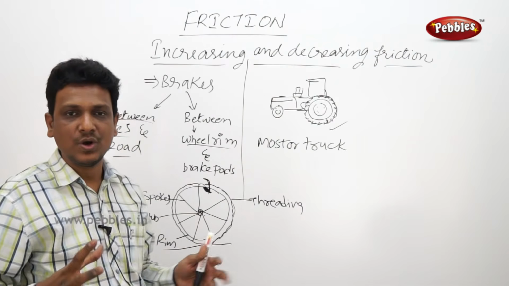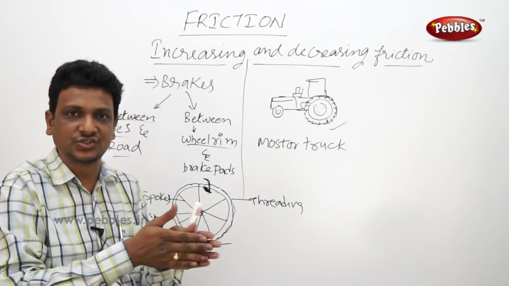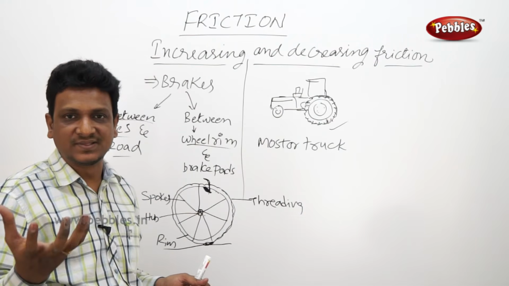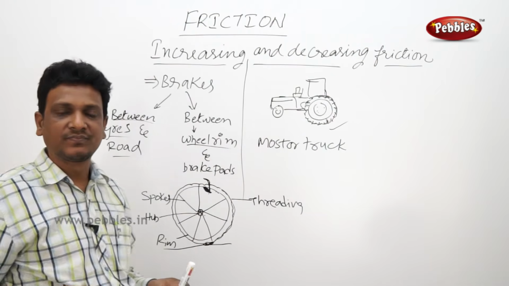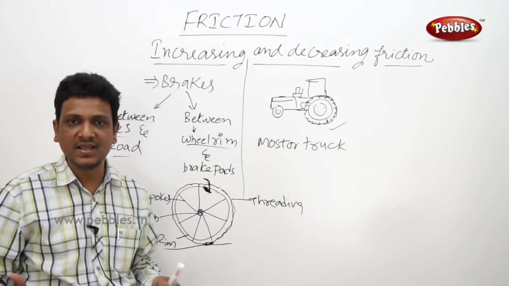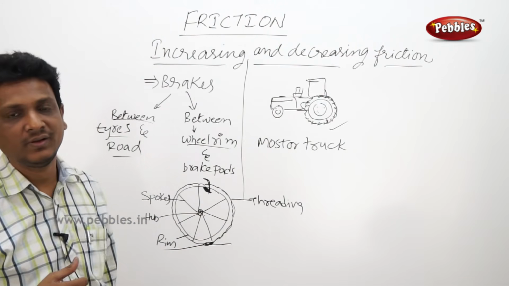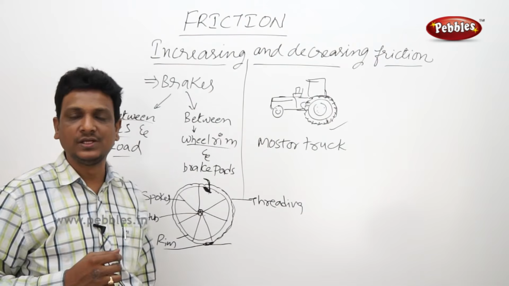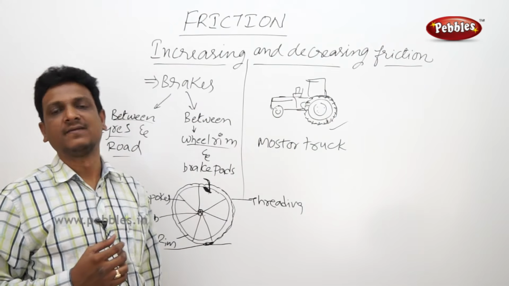Then they have to hold the person who has come to touch them. So for a better grip, they will apply soil. Because of the soil, the hand becomes rough, so when he holds the person, he can hold him tightly. Otherwise, as they are playing, their hands may be sweating. Because of the sweat, the person may get slipped off. So to get more friction, they apply the soil to their hands. So these are the ways by which we can increase the friction.